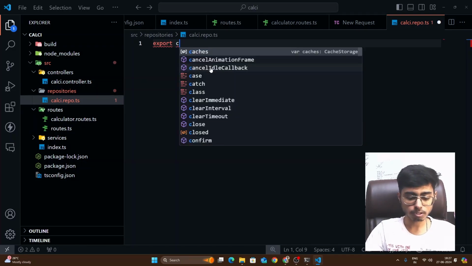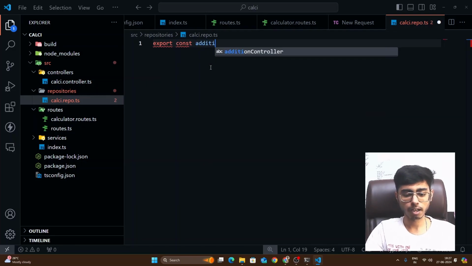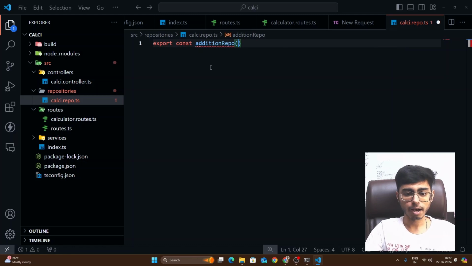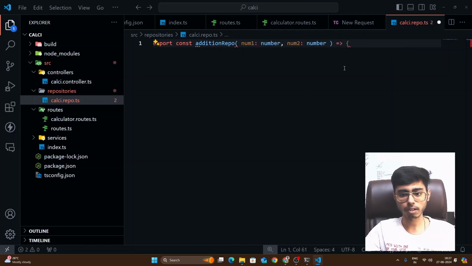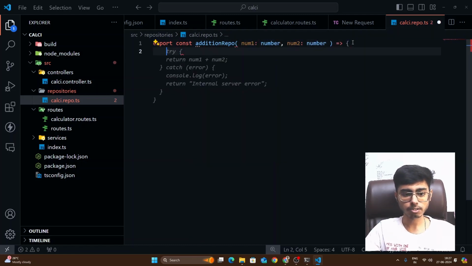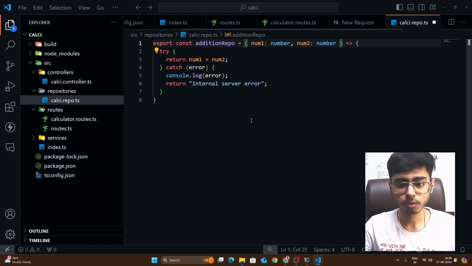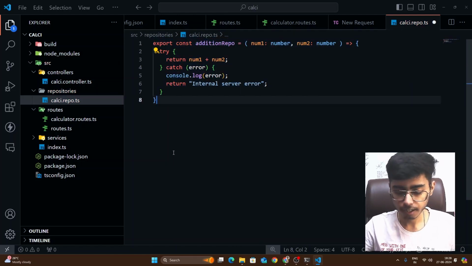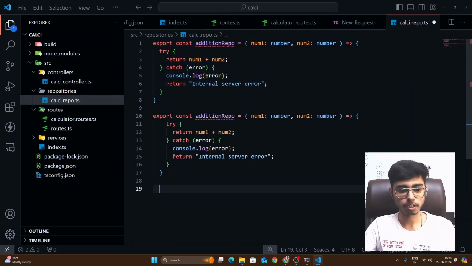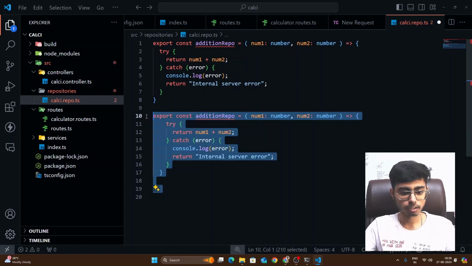So export constant addition repo, and this should accept 2 numbers, so num1 and num2, and this is going to return the addition of 2 numbers or internal server error, right? So I'll just say equal to, and this is ready. Similarly, I'll write down the logics for subtraction and division also.